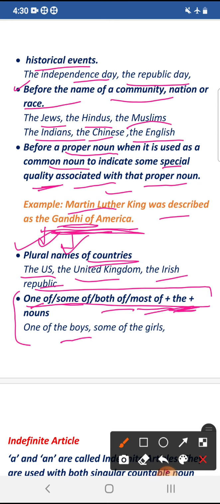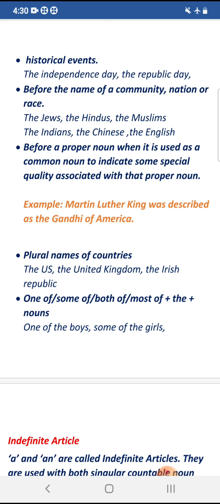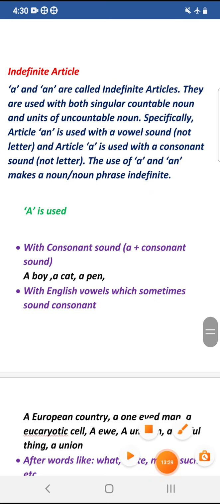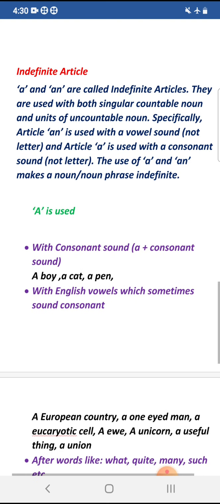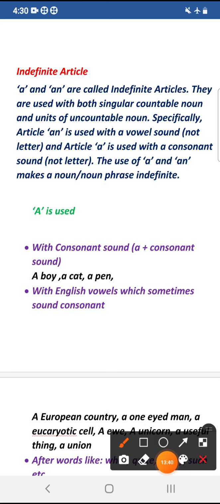So remember all the rules. Then we will learn about the indefinite article. What are the uses of the indefinite article? First of all, let's learn about the indefinite article. So the indefinite articles are basically a and an. The words a and an are called indefinite articles. They are used with both singular countable nouns and units of uncountable nouns.